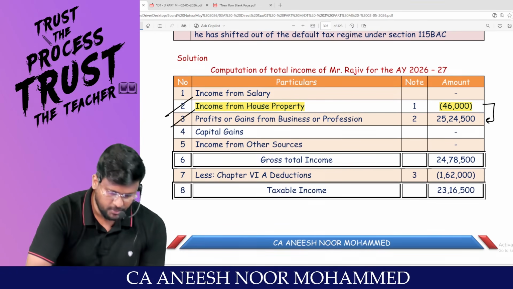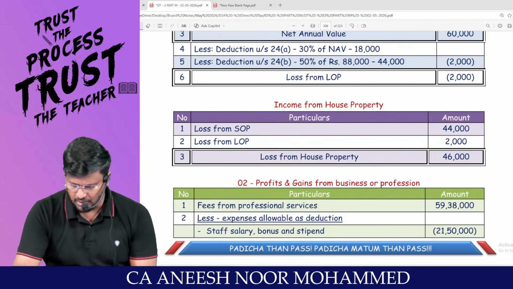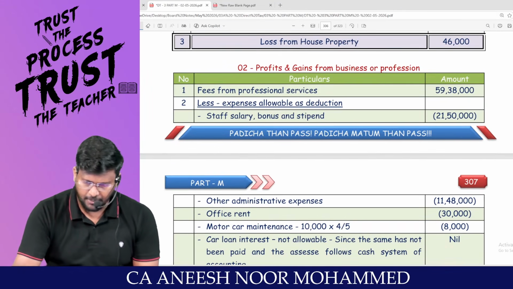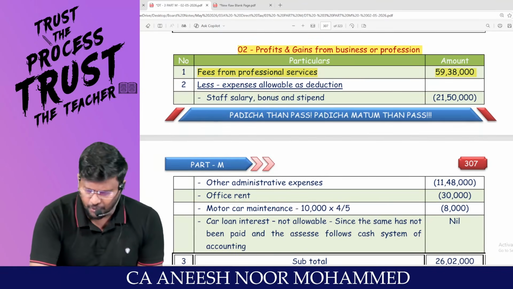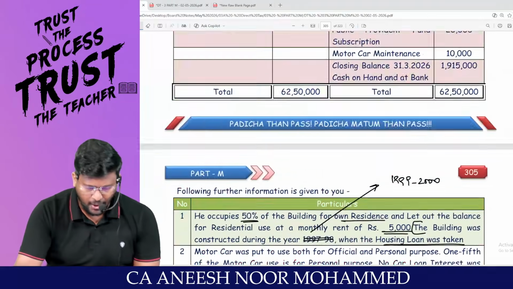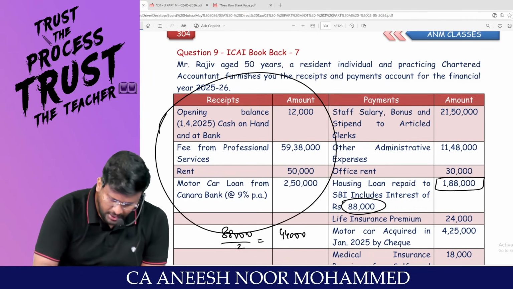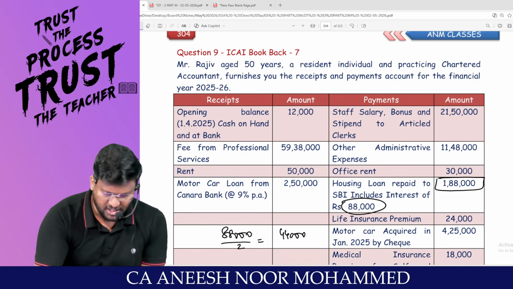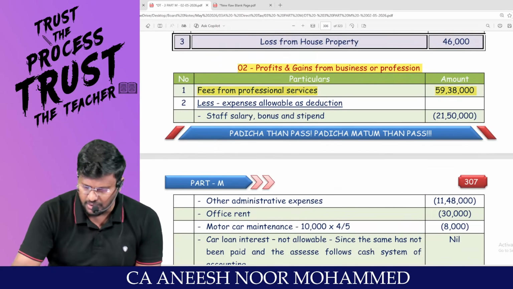Now the hero, PGBP, profits and gains of business or profession. What is the fees for professional services given in the question? Go and check the receipts and payments account. In this receipt side, only pick the PGBP receipt. Is the opening cash balance PGBP? No. But fees for professional service, 59,38,000. Are you able to appreciate?